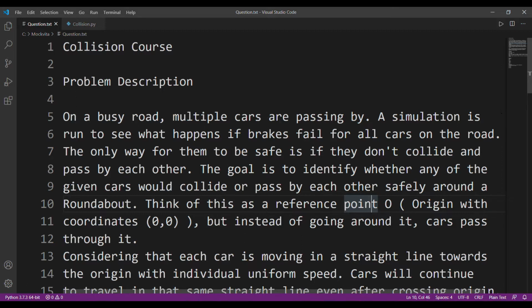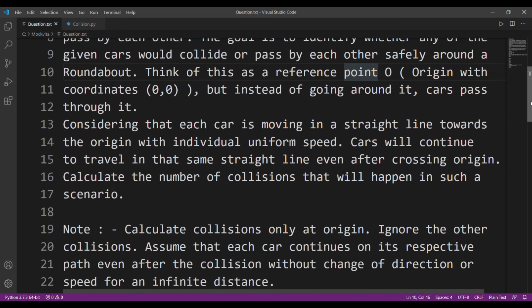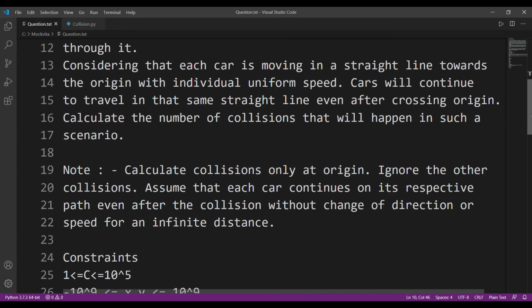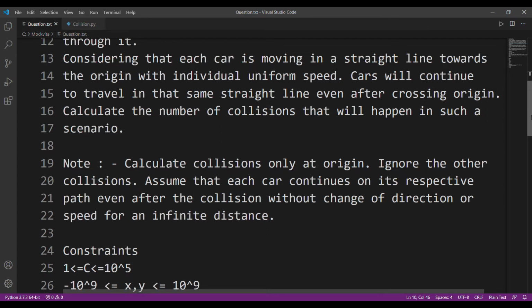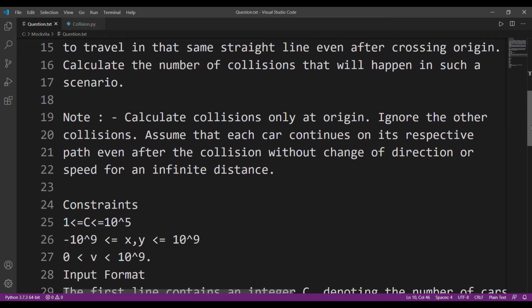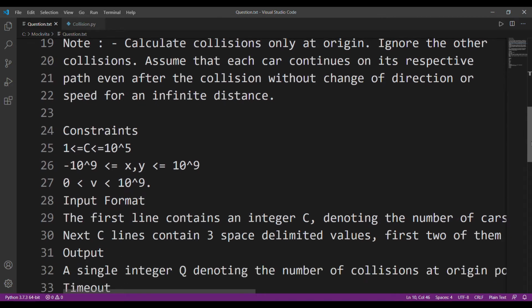Okay, considering that each car is moving in a straight line towards the origin with an individual uniform speed, cars will continue to travel in the same straight line even after crossing origin. Calculate the number of collisions that will happen in such a scenario. Okay, calculate collisions only at the origin, ignore the other collisions. Assume that each car continues on its respective path even after the collision without change of direction or speed for an infinite distance.